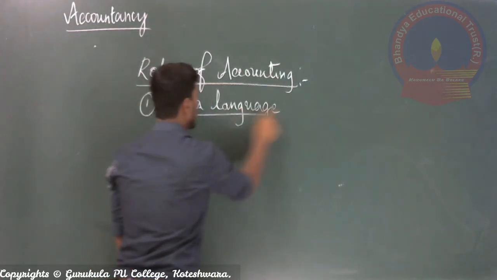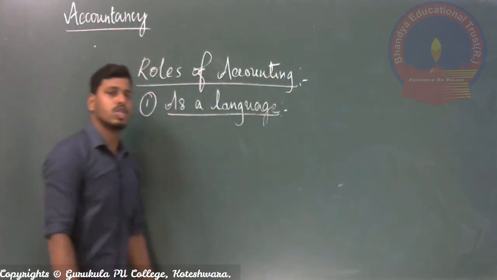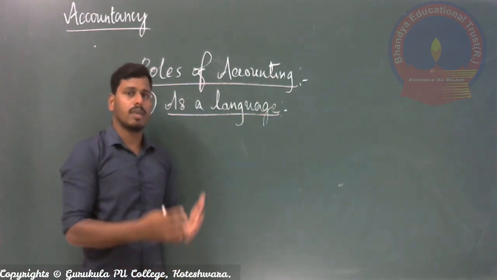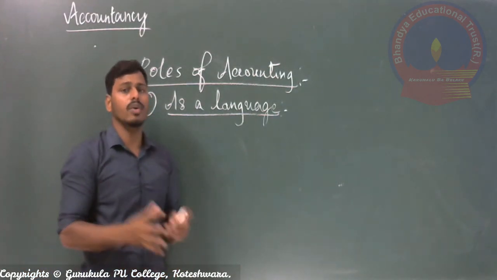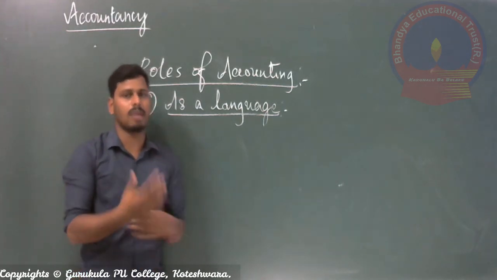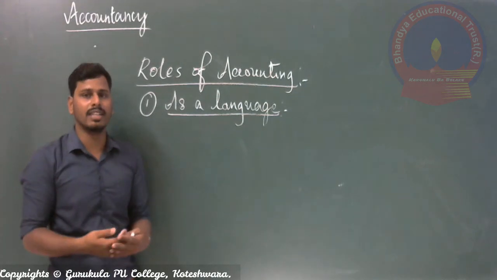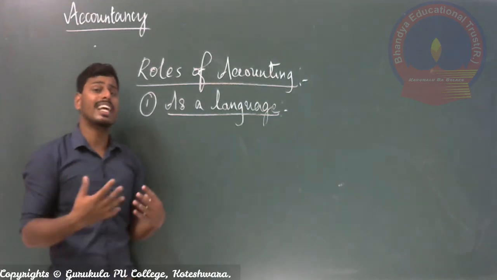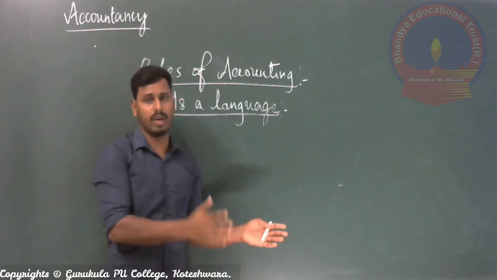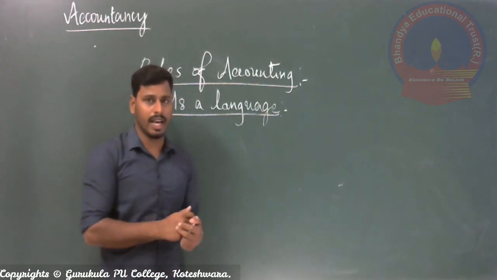As a language, right? Normally all people speak a particular language as a way or mode of communication. For example, Kannada or English or Hindi, these are the different languages we normally use as a mode of communication.